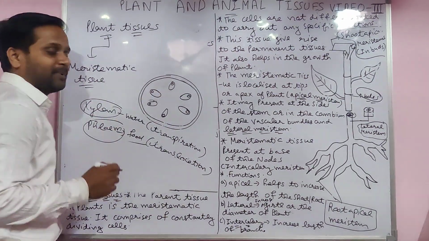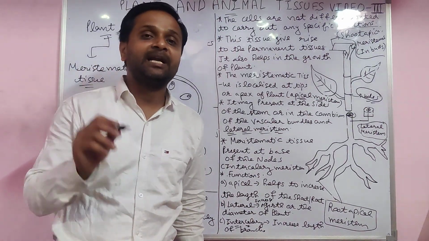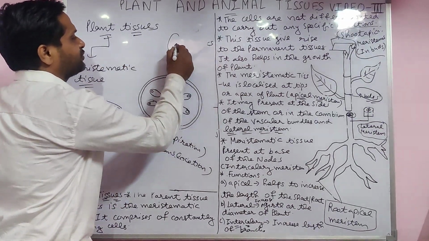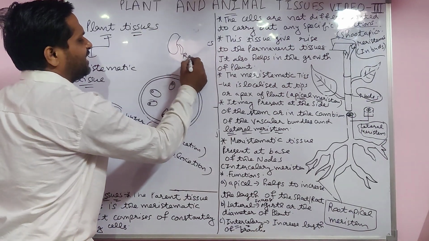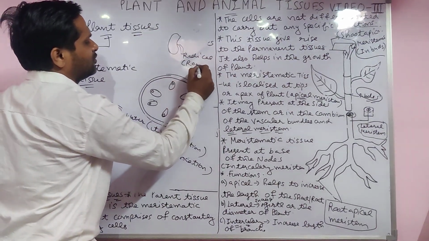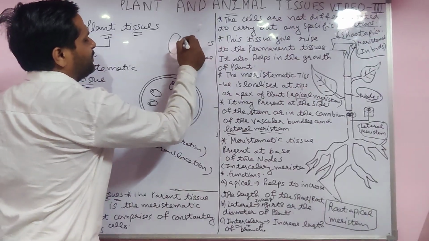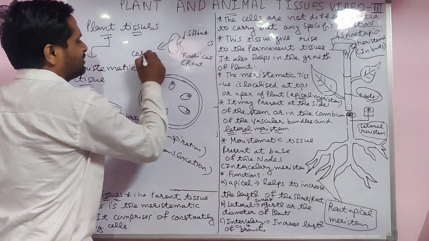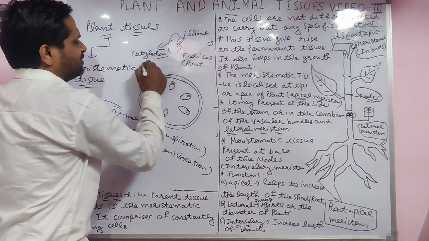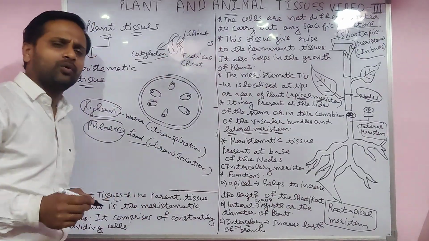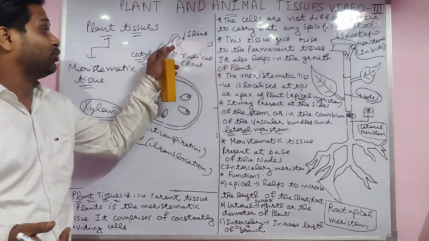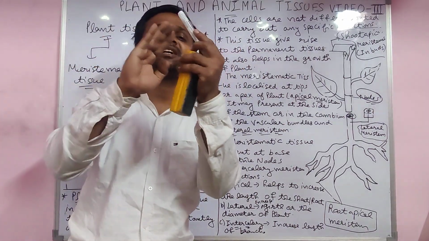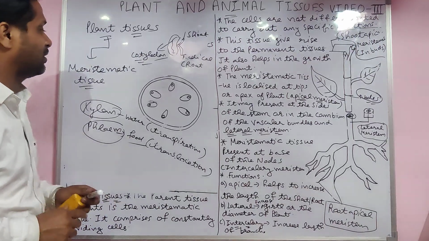In the dicotyledon plant, you know seeds are of two types, dicotyledon and monocotyledon. In a dicotyledon seed, the radicle at the bottom forms the root. The plumule, the baby plant that goes up, makes the shoot. The inside part is called cotyledon, the storage of food. When the seed tries to grow, it gets food from there. Like the cashew, two parts are there, so that is a dicotyledon. If one part is there, that is a monocotyledon.